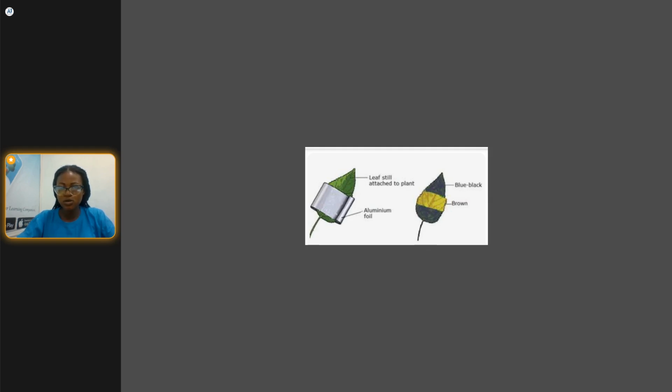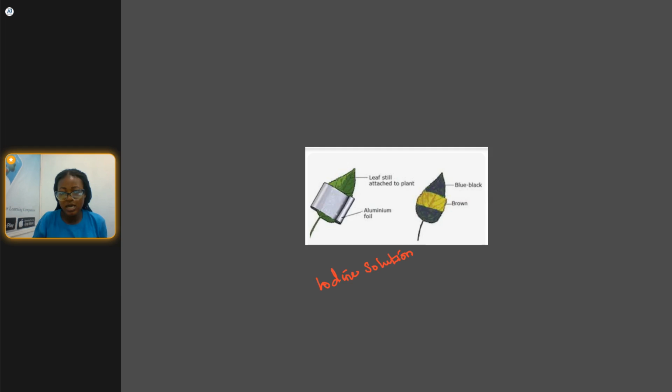Look at this leaf. How can we detect if a leaf has starch? Number one, you make use of iodine solution. First thing, you don't have to detach the leaf from the plant.